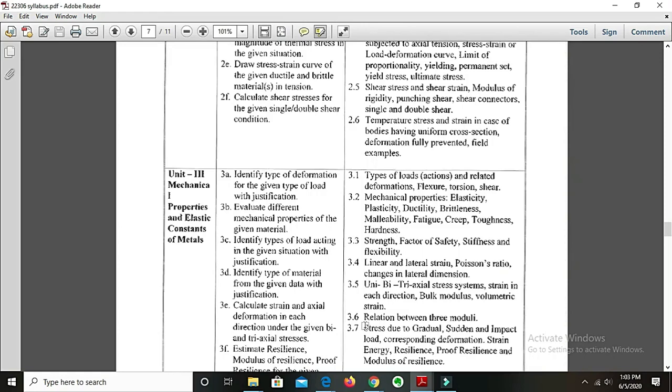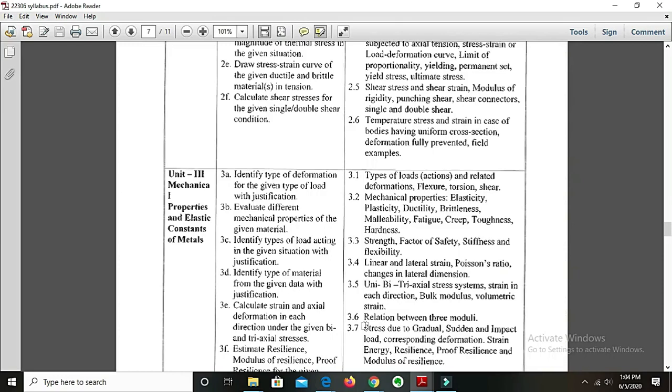Then here in point 3.2 we will learn mechanical properties like elasticity, plasticity, ductility, brittleness, malleability, fatigue, creep, toughness, hardness. All these properties we are going to study one by one. Remember, a mechanical engineer should be well equipped with the mechanical properties. He should know what the various mechanical properties are and which material possesses which property.